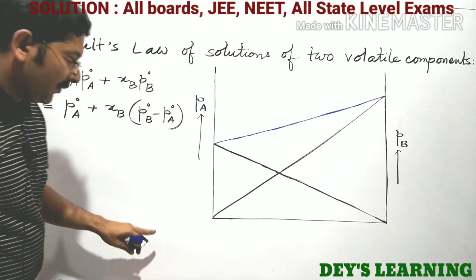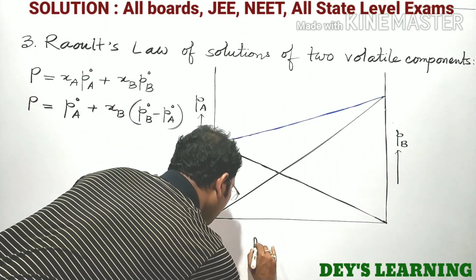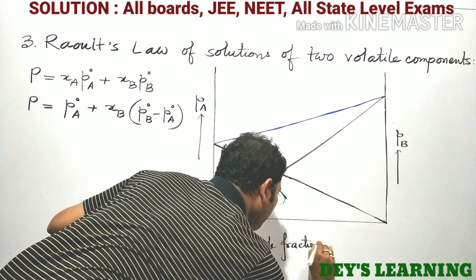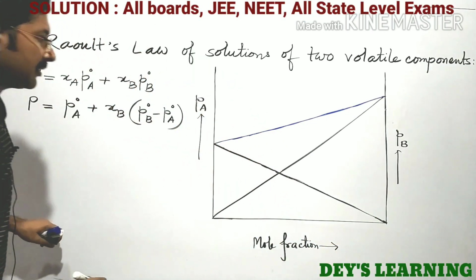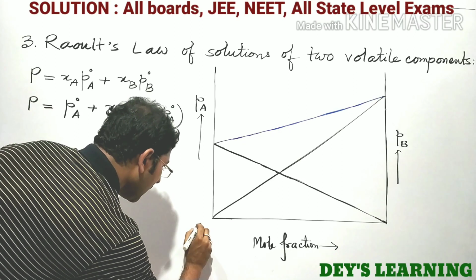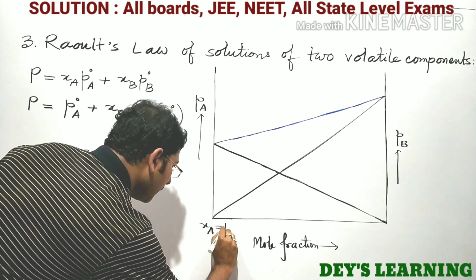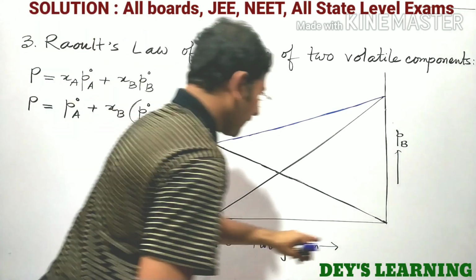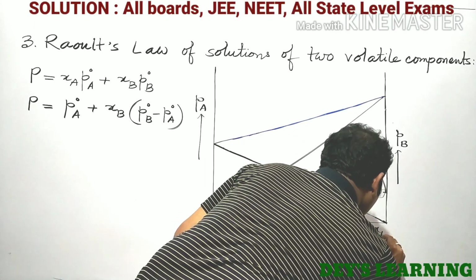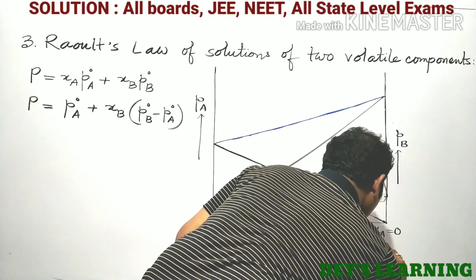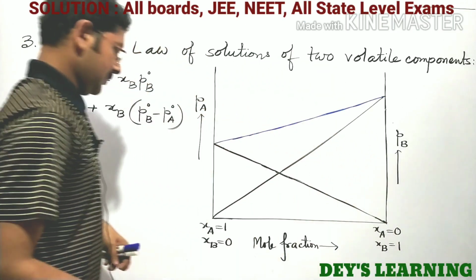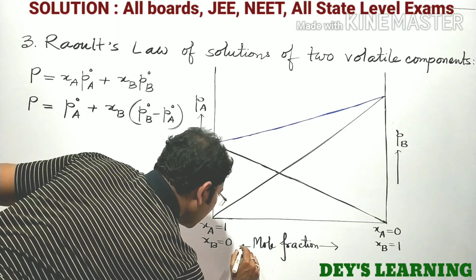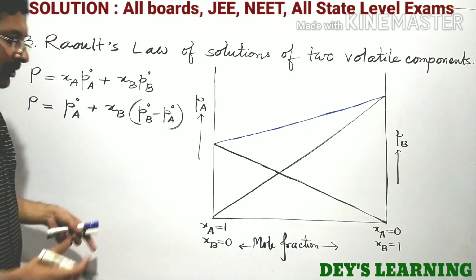Okay. And this axis represents the mole fraction of components. I can write here XA is equal to 1, so that XB is equal to 0. And at this point, XA is equal to 0 and XB is equal to 1. Okay. So mole fraction is increased and decreased on both sides with respect to different components.